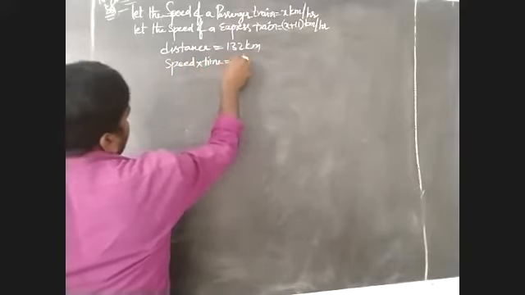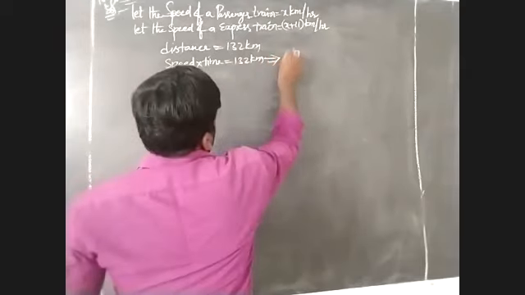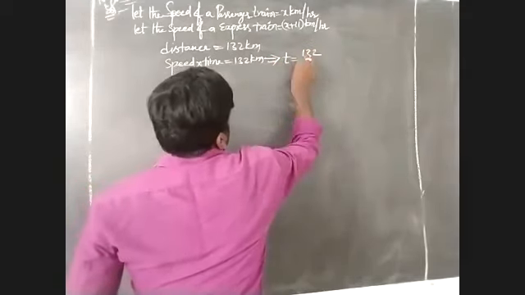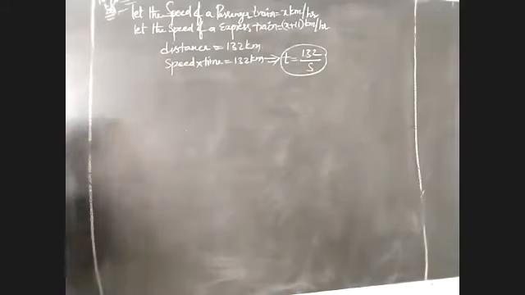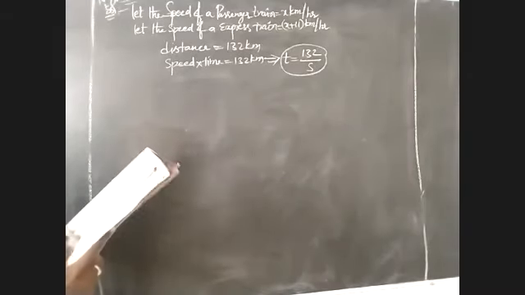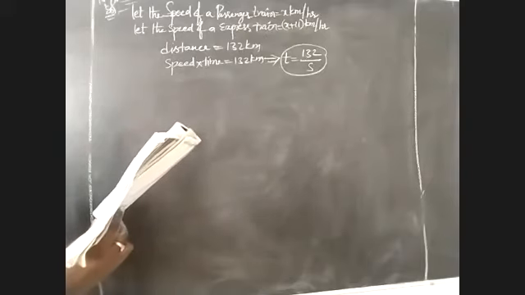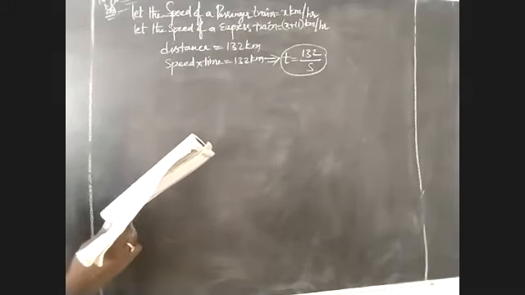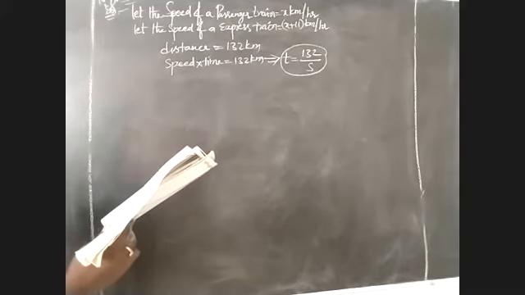That I have to take 132 kilometers. We have to take the speed means time becomes this side, the time means speed becomes this side. That means when time t is equal to 132 by s, this is the given time of a train. But what is the condition we have to take in the problem? An express train takes 1 hour less than the passenger train to travel 132 kilometers between Mysore and Bangalore.